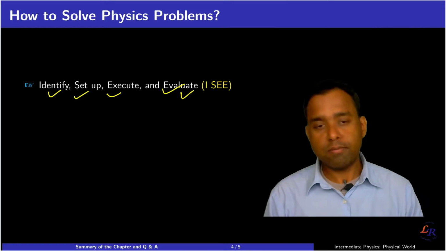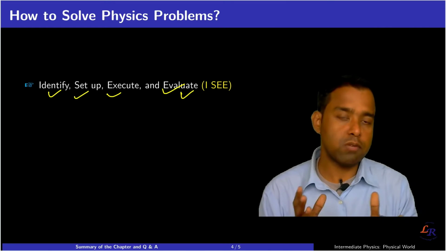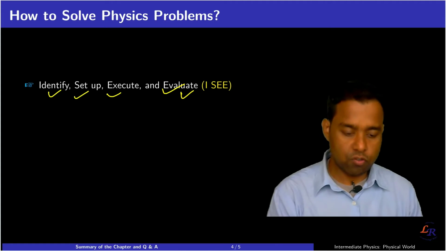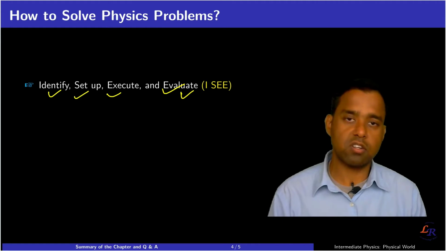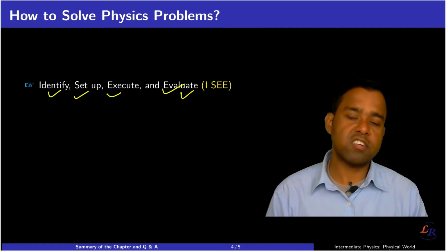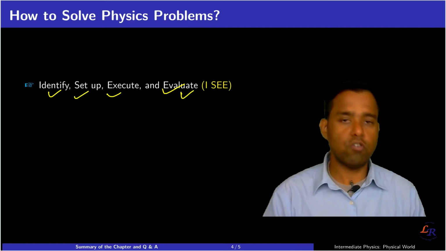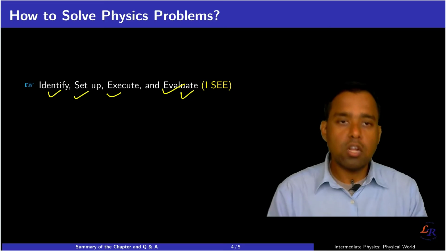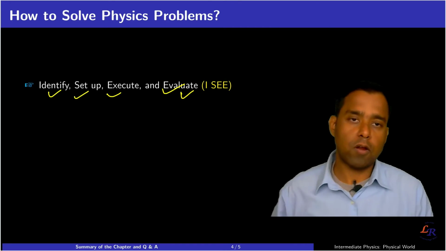So let me explain this with a very simple example, though in future, once we are solving many other problems, we will discuss more about how to identify, set up, execute, and evaluate each problem, and then we will have much more clarity on solving physics problems in a correct way.